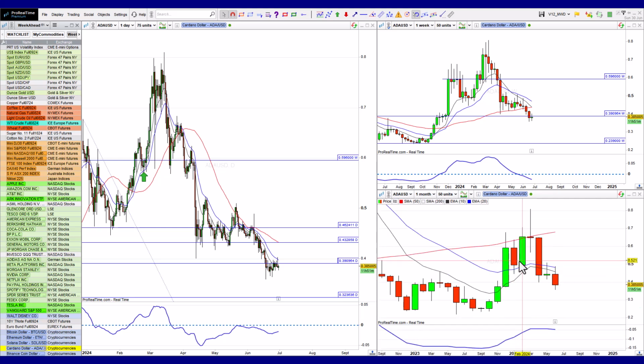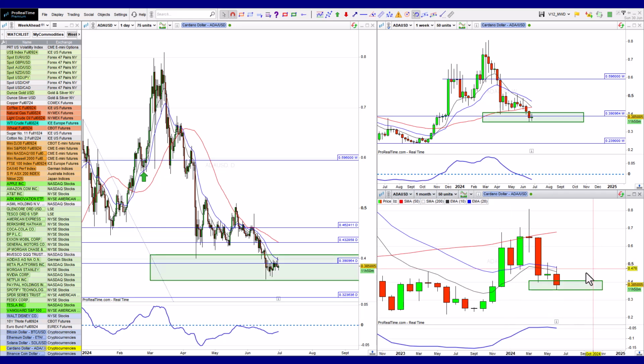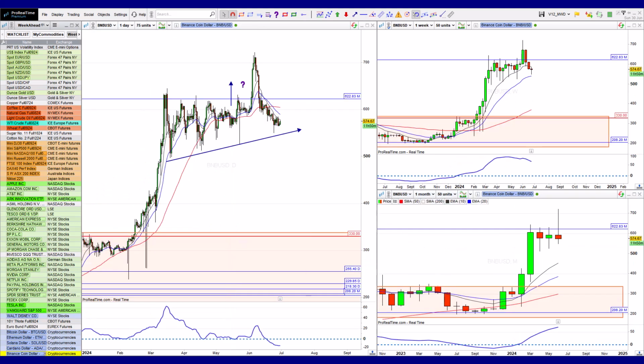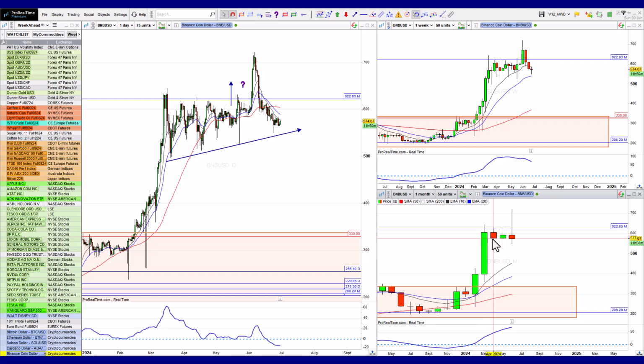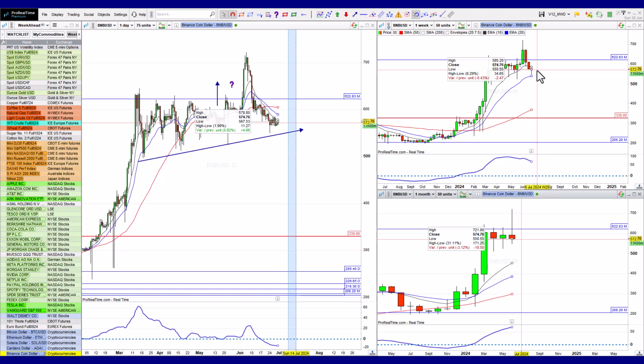But again, this structure here, very similar. This could be a really good place for it to potentially find a base and turn around. Let's see if that's the case. A break lower than that, not very good. But where it is, it can still turn around. And Binance is really just trying to go higher and continually failing. So this one has the opposite problem to Cardano, where it can't go any higher, and it looks like it's getting ready to do a move lower. Meanwhile, Cardano is stuck at the bottom and can't quite seem to turn around. But overall, I still see these as being more bullish than bearish, just taking a bit of a breather in the same way that a lot of charts are.